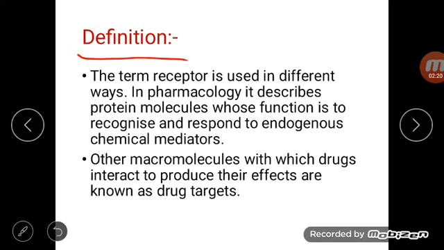Other macromolecules with which drugs interact to produce their effects are known as drug targets. So there are other macromolecules like enzymes, ligand gated channels with which drug binds and interact and produces their effect, but these are not receptors, they are drug targets. So there are various drug targets and receptor is one of them.